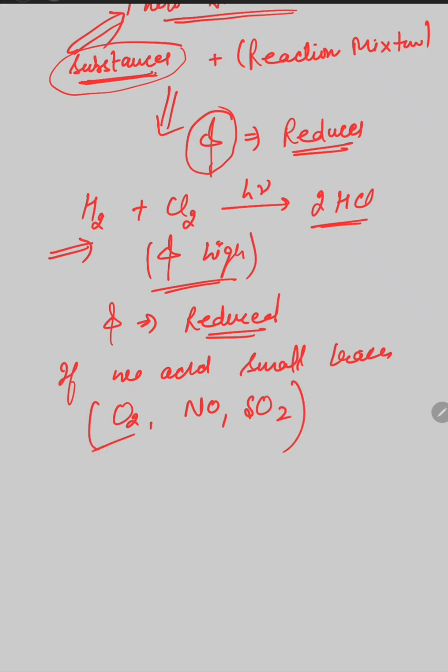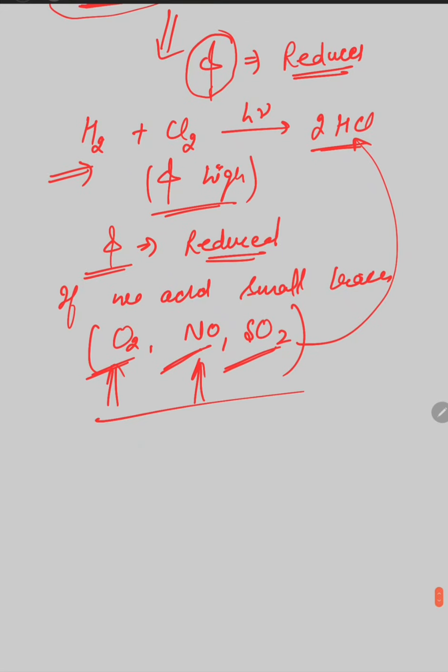So small traces of oxygen or nitrogen oxide or sulfur dioxide in this reaction reduce the quantum yield to a very high extent. That means these substances, oxygen, nitrogen oxide or sulfur dioxide, which are responsible for decreasing the quantum yield of a chemical reaction, are known as photoinhibitors.